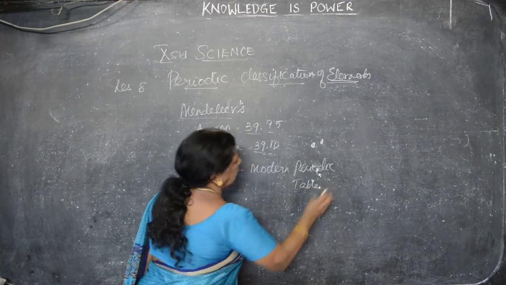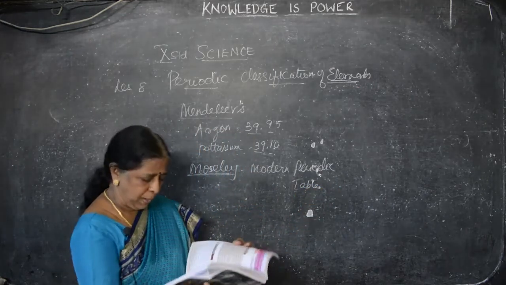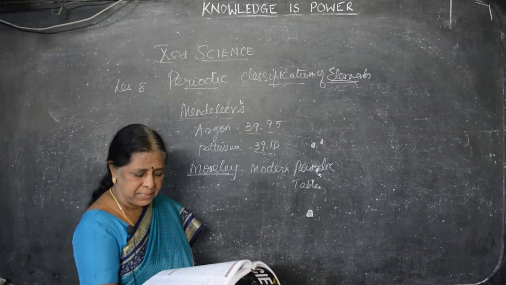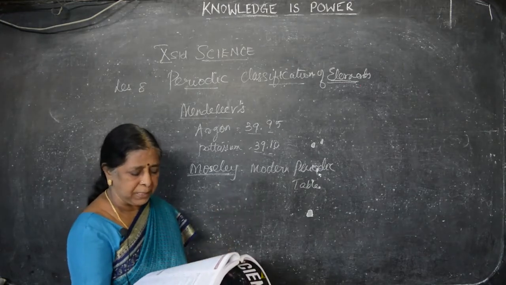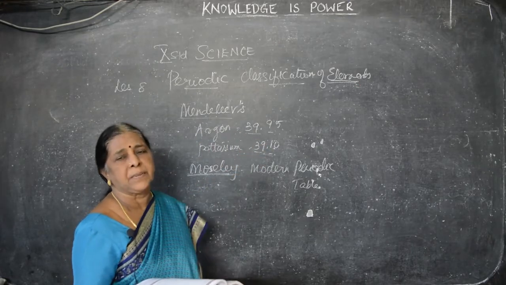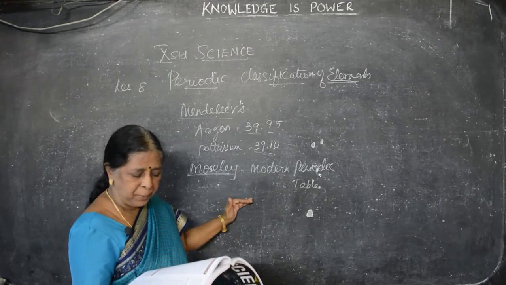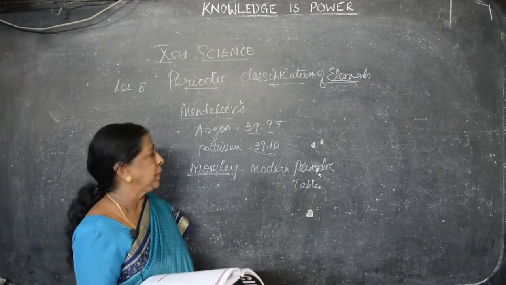As per the modern periodic table, this is one 2-mark question. Just go through. What is the modern periodic table? The modern periodic table is a tabular arrangement of elements. What is the modern periodic law? That's on page number 107. The physical and chemical properties of elements are the periodic function of their atomic number.